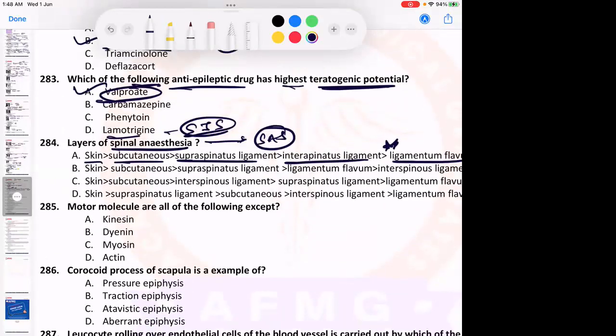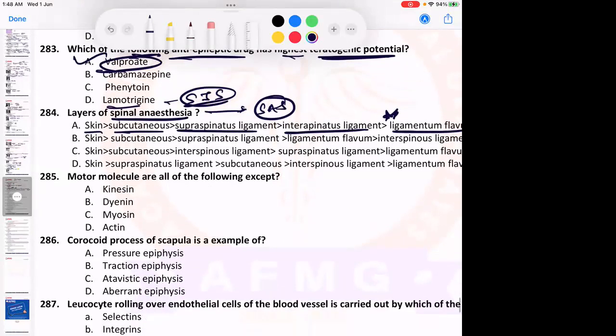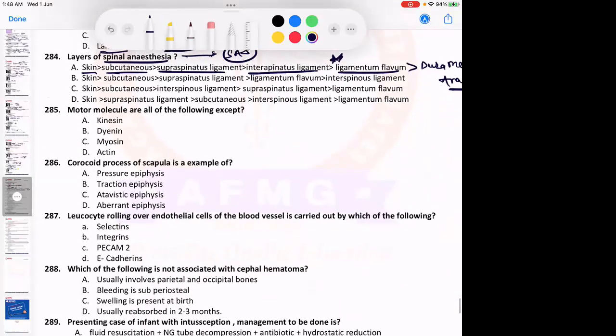Phenytoin has a teratogenic potential, but not the highest one. It can also definitely lead to teratogenicity, but not the highest.